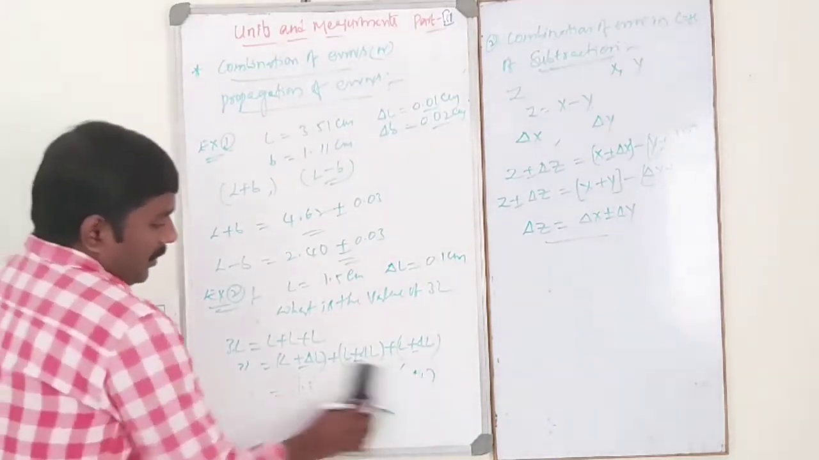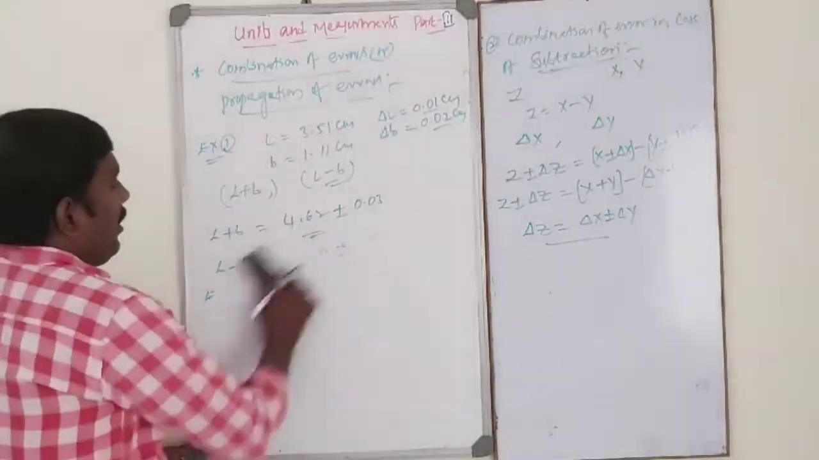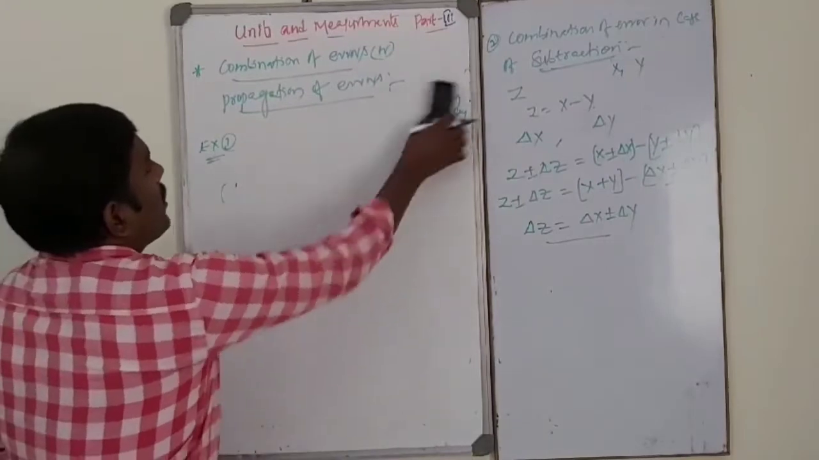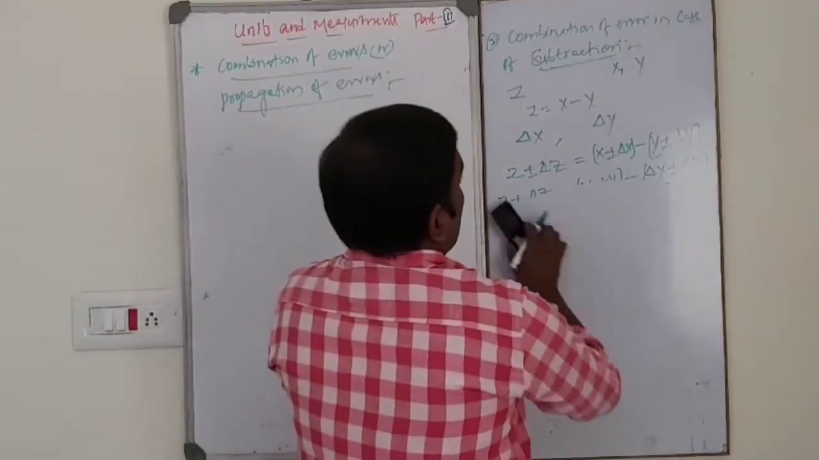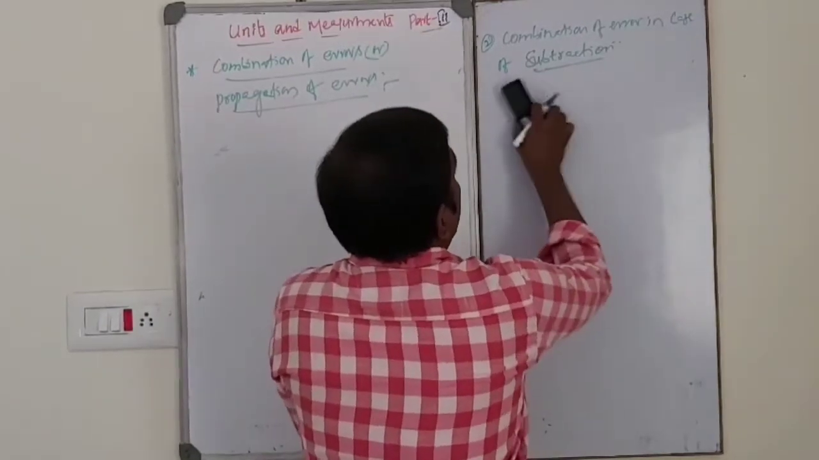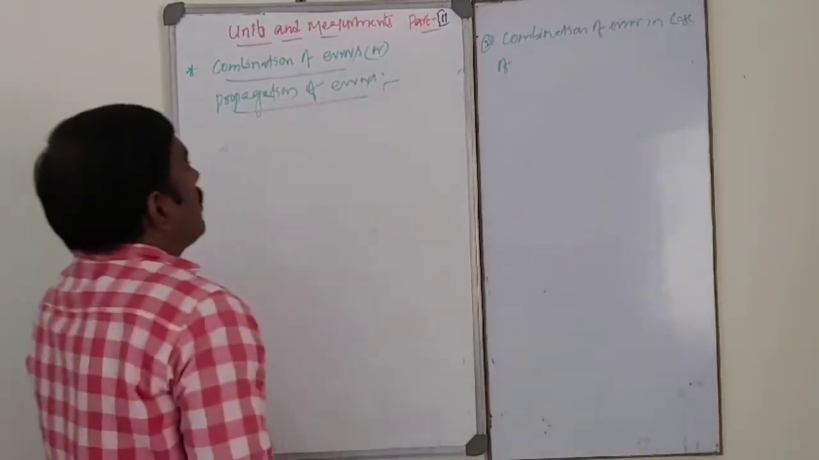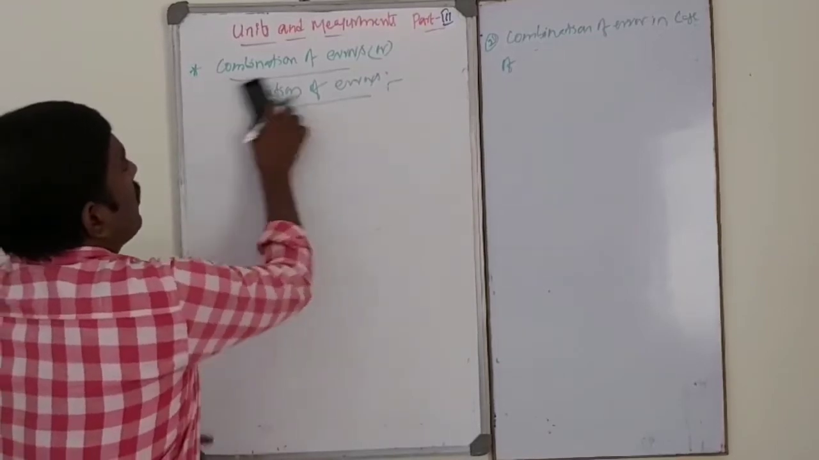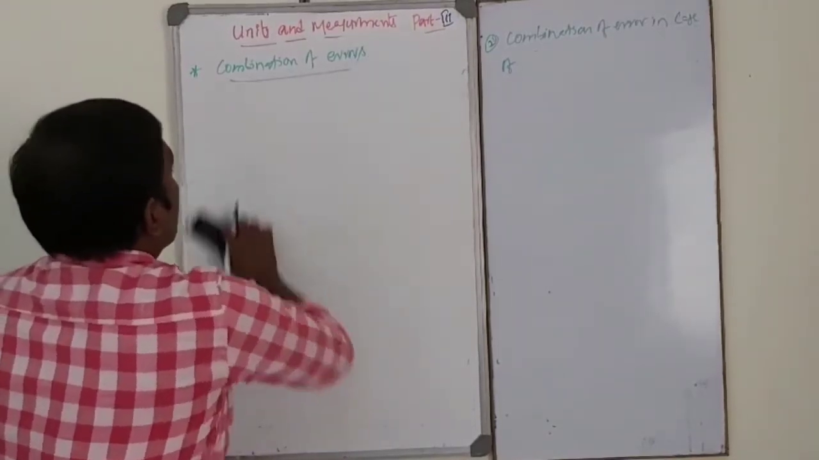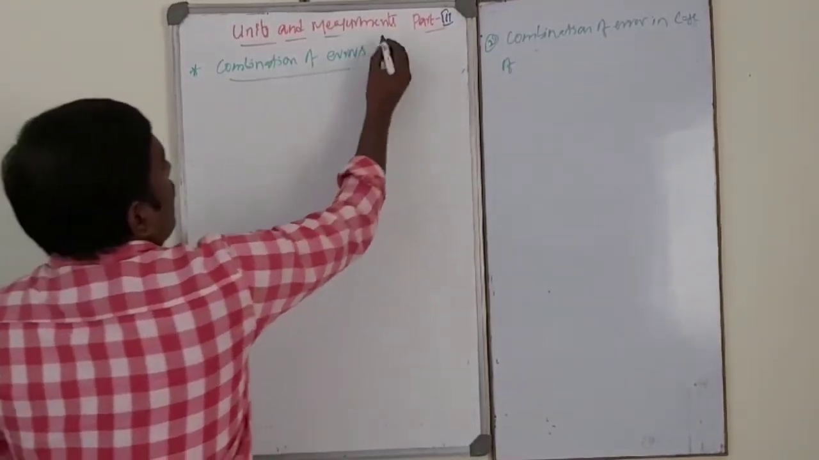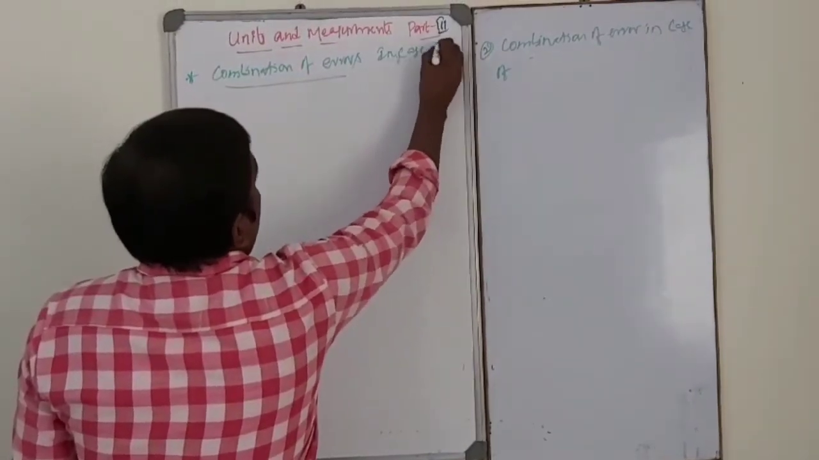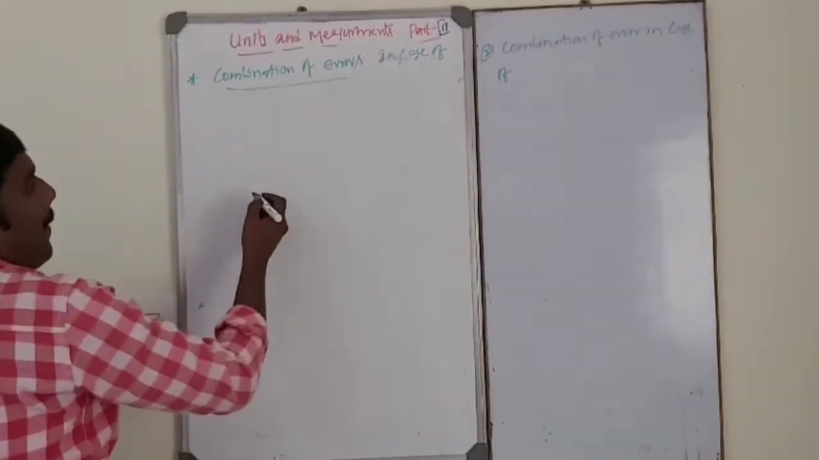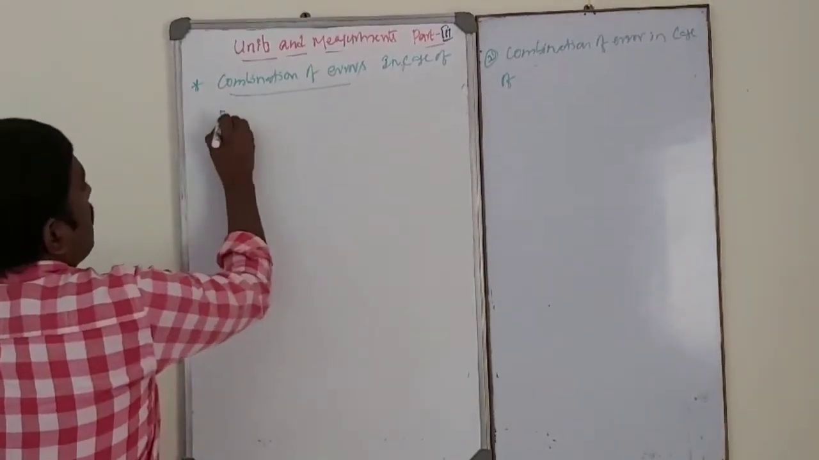Okay. Next one. Propagation of errors in case of the third one, propagation or combination of errors in case of product.